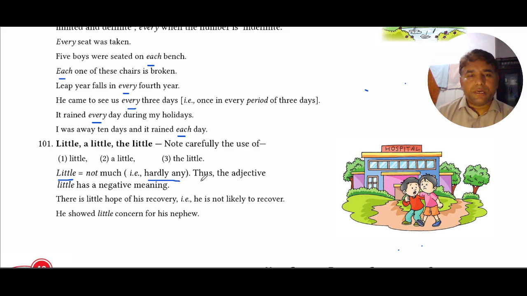Little means hardly any, and this adjective has a negative meaning. So, there is little hope of his recovery. I am reading this statement: there is little hope of his recovery. It means that there is no hope of his recovery. He is not likely to recover. He showed little concern for his nephew. It has a negative meaning. He did not show any concern for his nephew.